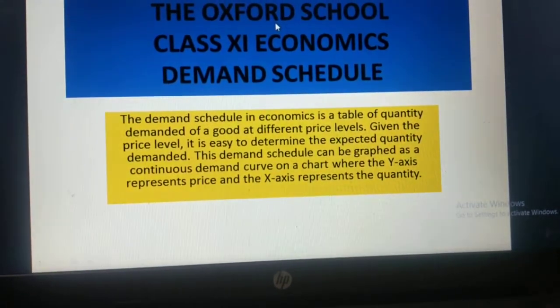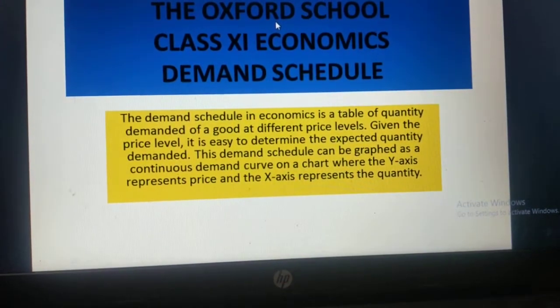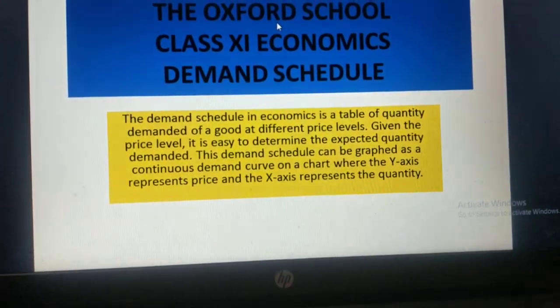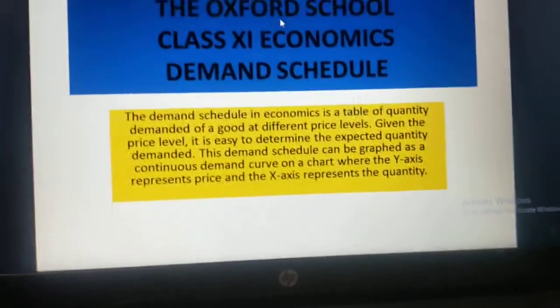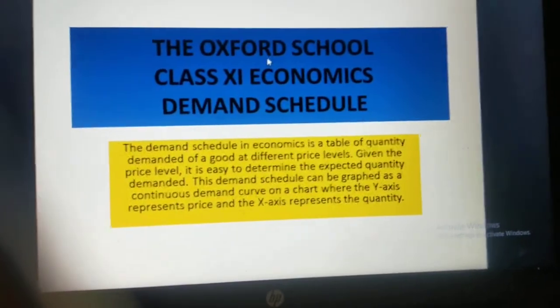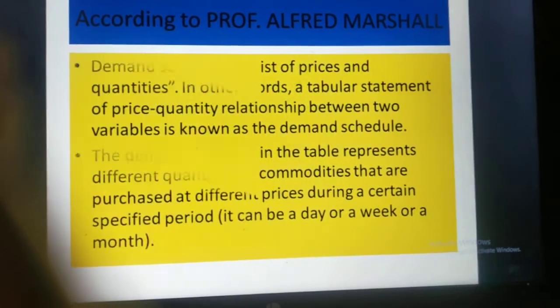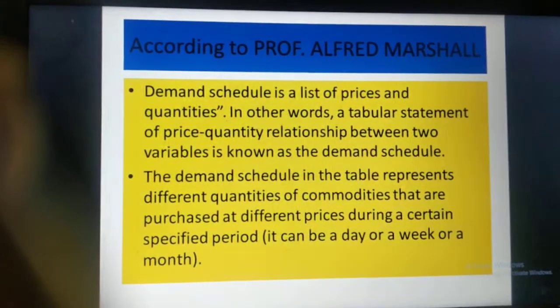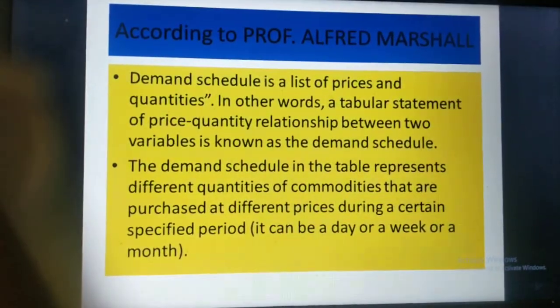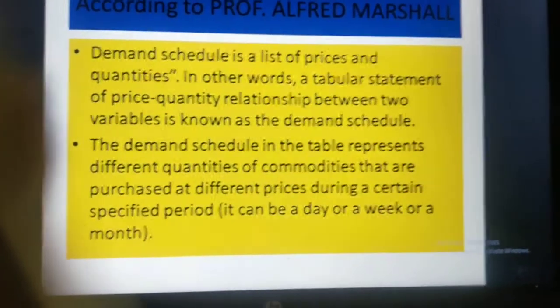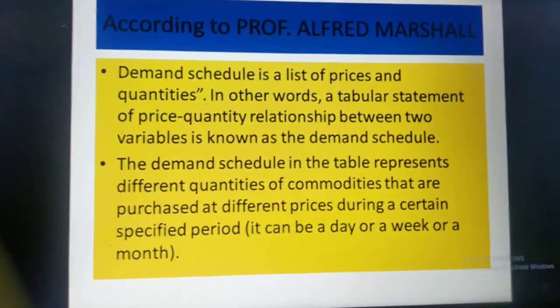This demand schedule can be graphed as a continuous demand curve on a chart wherein the y-axis represents the price and the x-axis represents the quantity. Now this is about the demand schedule. The demand schedule shows the demand of a particular commodity. The demand schedule shows the demand of a particular thing, and how it is affecting.